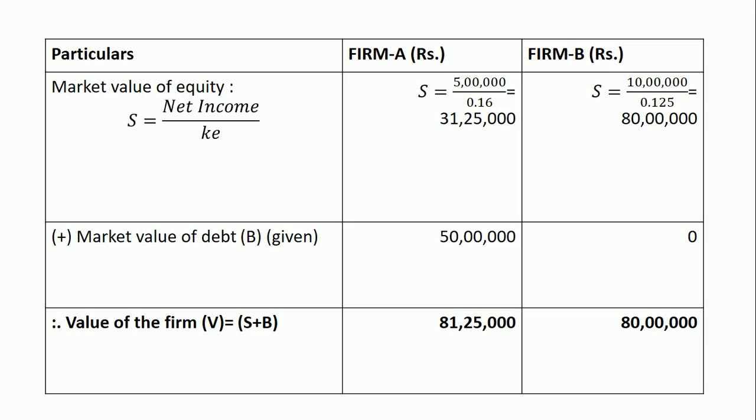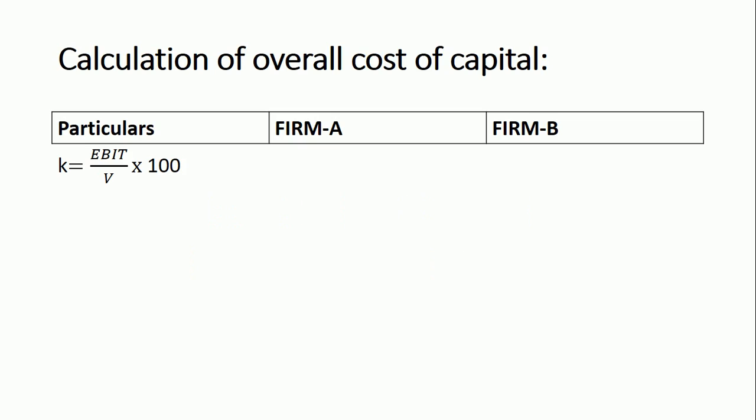Next, calculation of overall cost of capital. Here we need to calculate overall cost of capital for Firm A and Firm B. Formula: K is equal to EBIT by V. EBIT value for Firm A 10 lakhs, Firm B 10 lakhs.